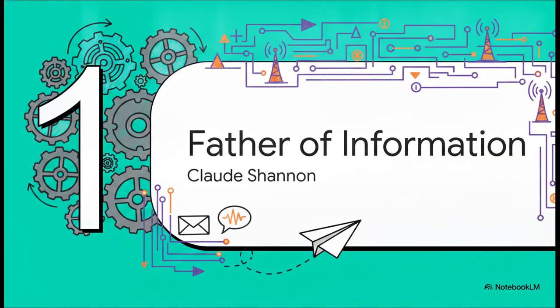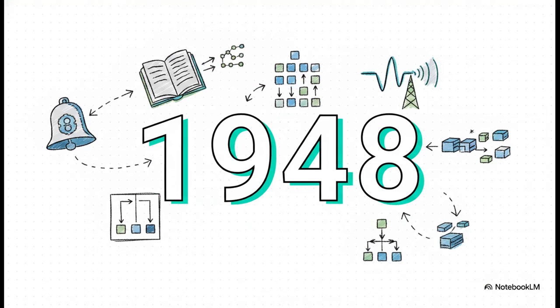Section 1. The father of information. To understand how you actually measure a message, we have to talk about Claude Shannon. He's the undisputed father of information theory, and 1948 was the year that changed absolutely everything. Working at Bell Labs, he published a groundbreaking paper called A Mathematical Theory of Communication. In it, he posed this radical idea. Instead of focusing on the signal, we should think of a message purely as a choice from a set of possible options.